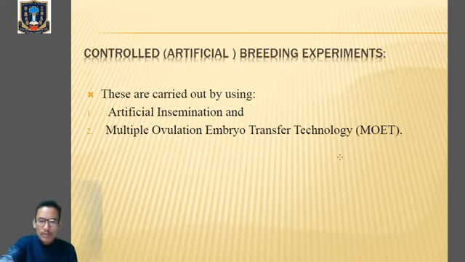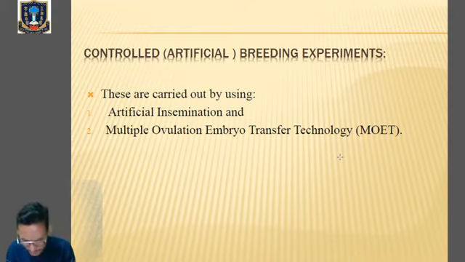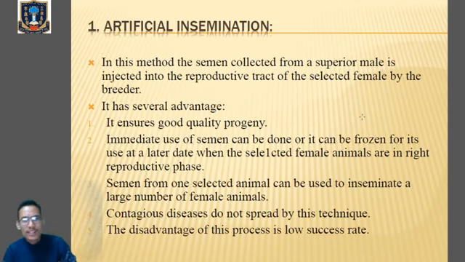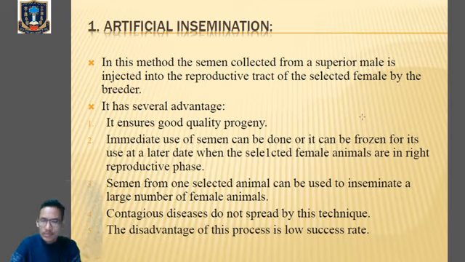Clear? Now next we'll talk about controlled breeding experiments or artificial breeding experiments. These breeding experiments are carried out with the help of artificial insemination and the multiple ovulation embryo transfer technique, MOET. MOET is very important. All right, we'll go through it one by one. So artificial insemination and MOET are mainly carried out for controlled breeding experiments. So let's talk about artificial insemination. Even this we have learned in the first unit also.